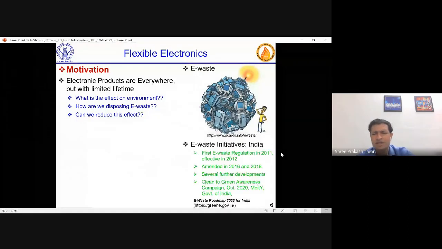When we say it's the responsibility of the government, governments also try certain things. I think till last year, I was not even aware that the government already has an e-waste initiative. The first e-waste regulation was there in 2011 and effective in 2012. Then amendments and further developments happened, and there is the Clean to Green awareness campaign.